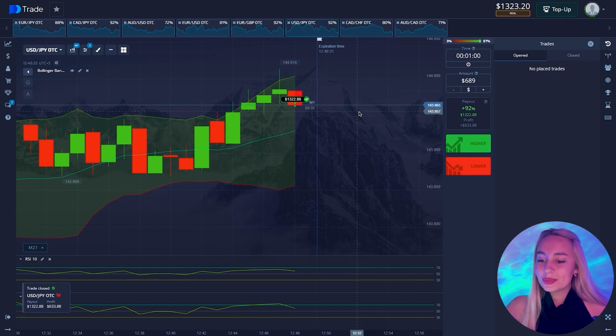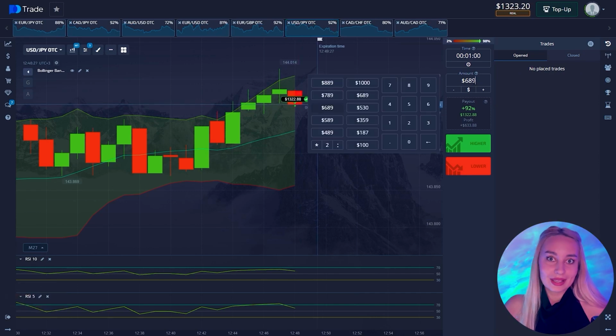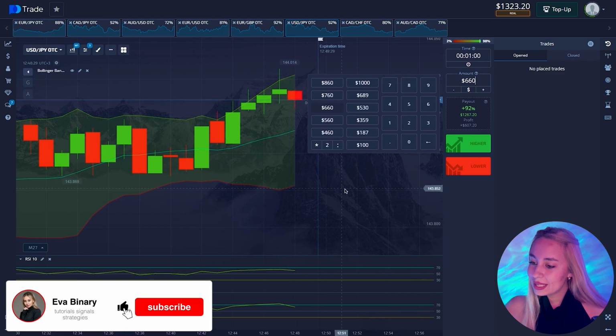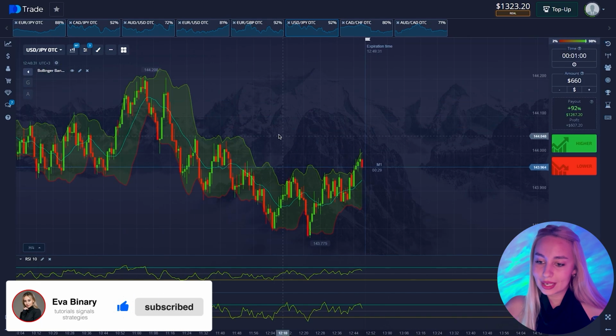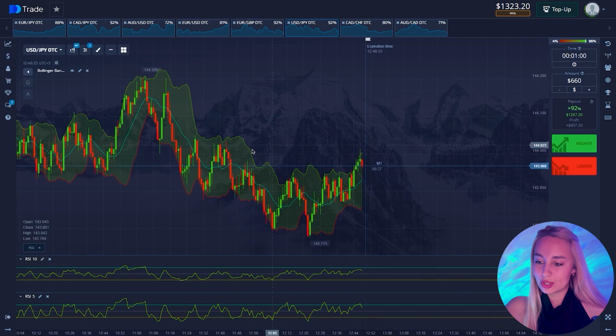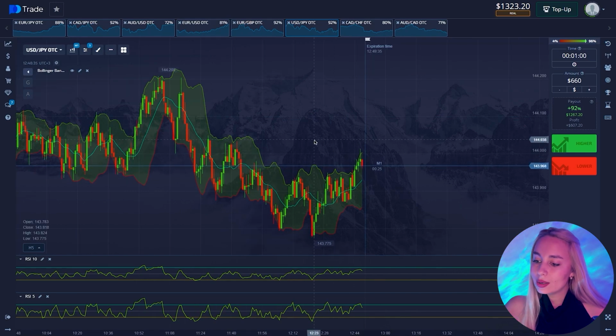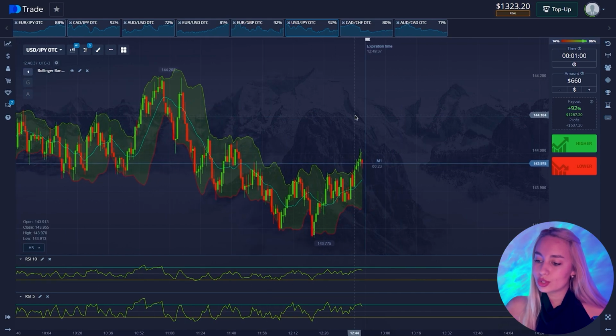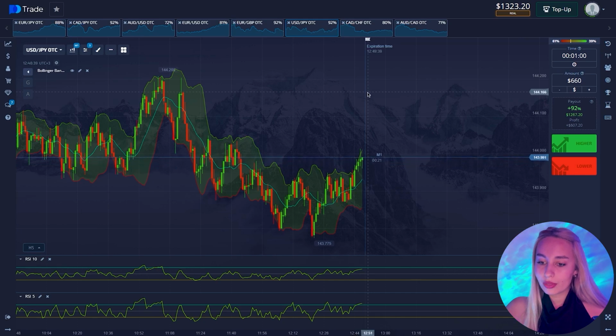And there we go, the trade closes in profit. Excellent. We based these trades on the resistance area, which provided a strong entry point. Now let's open two long trades, each worth $660, and select the next currency pair.